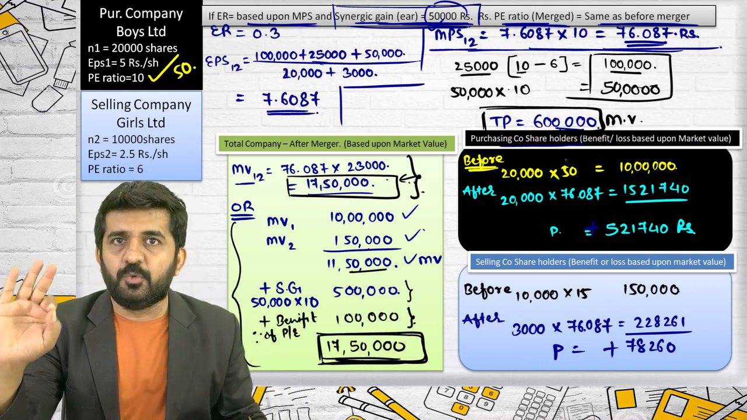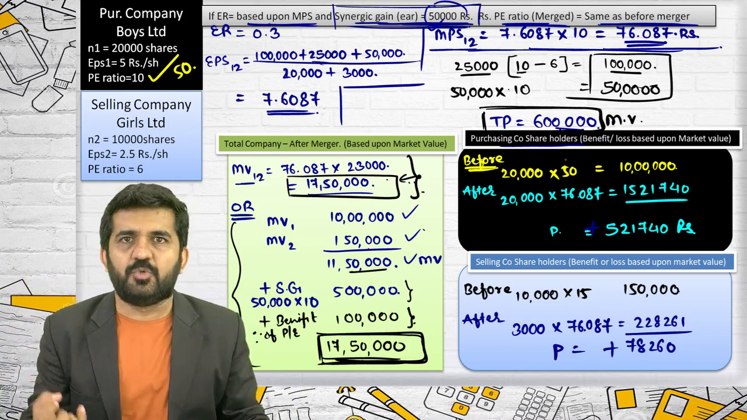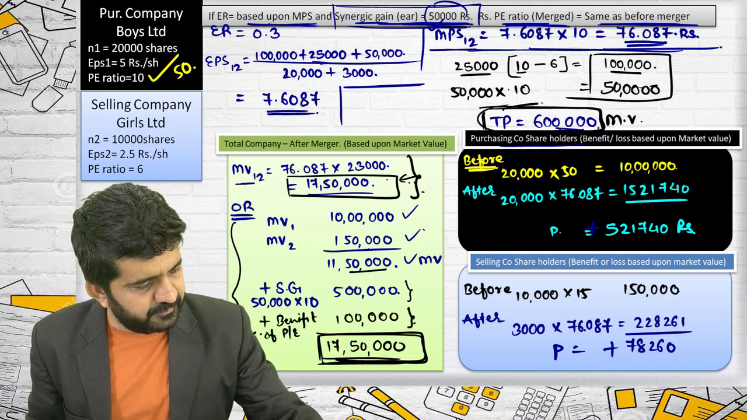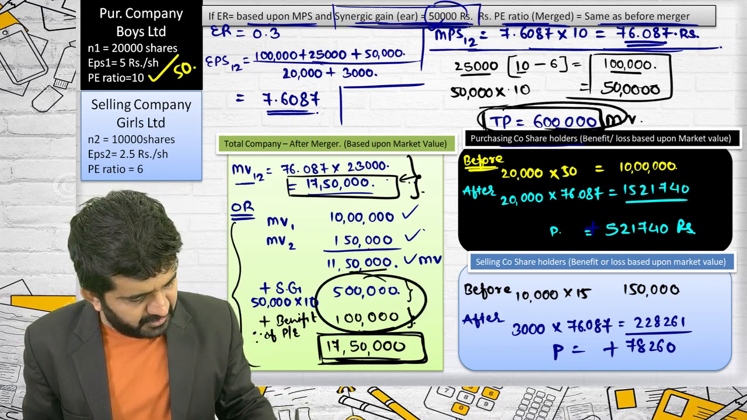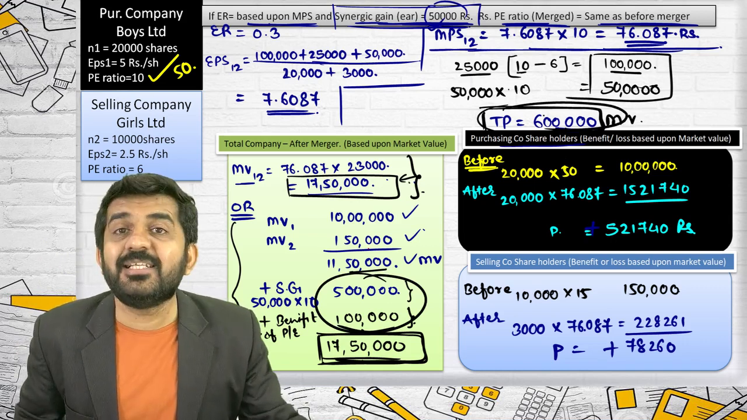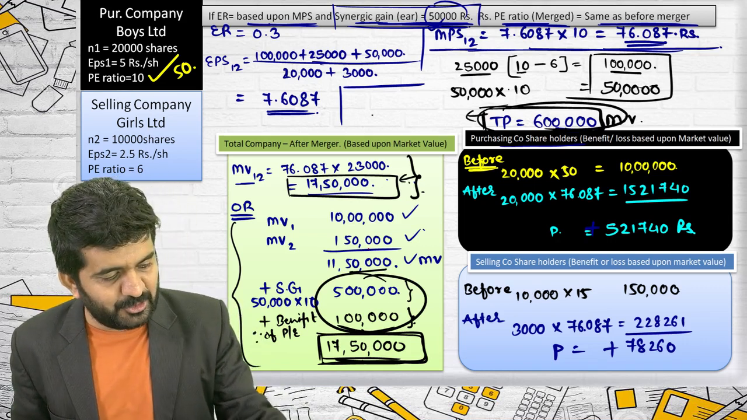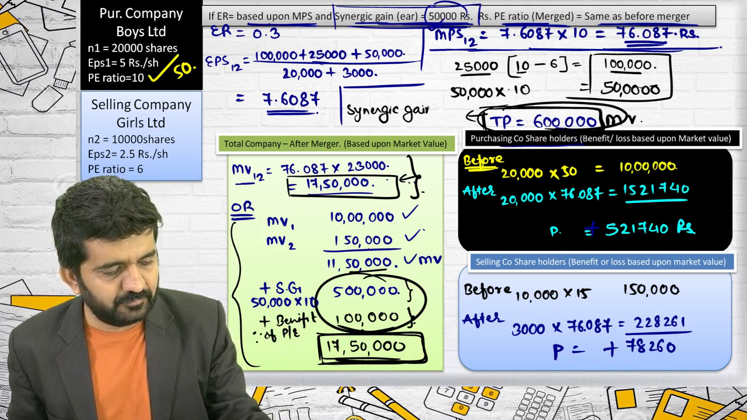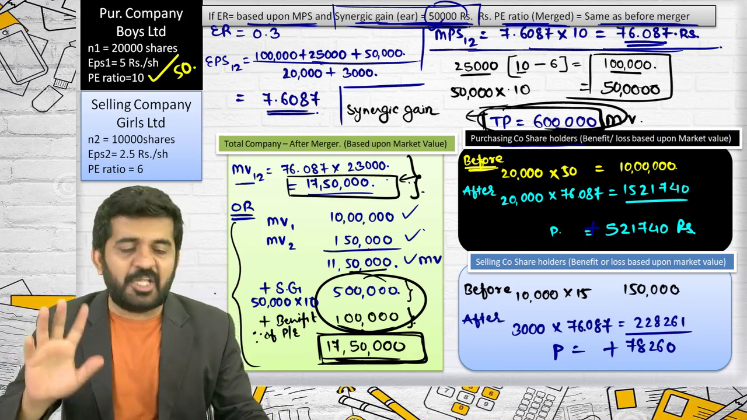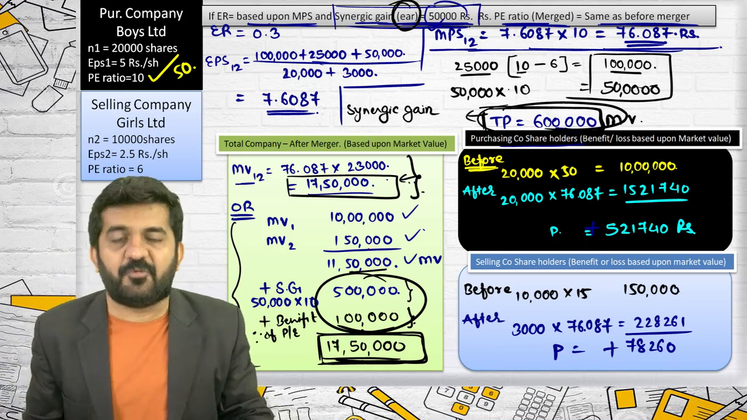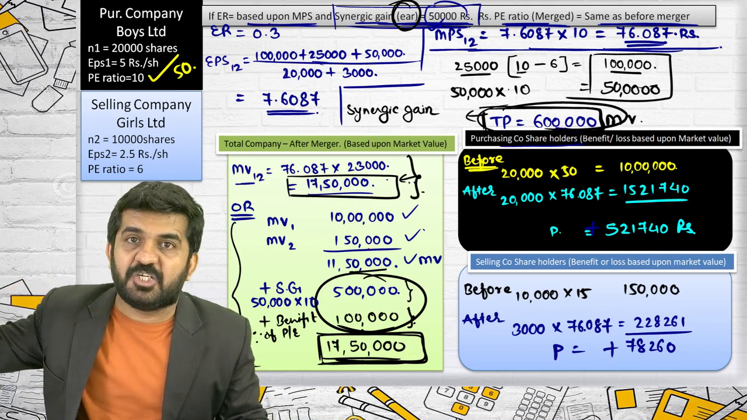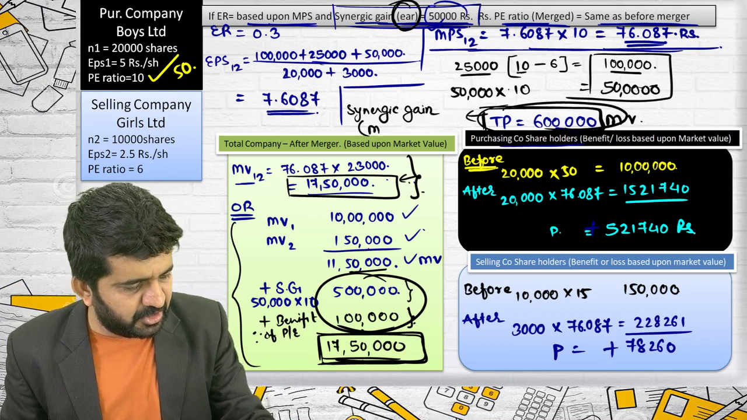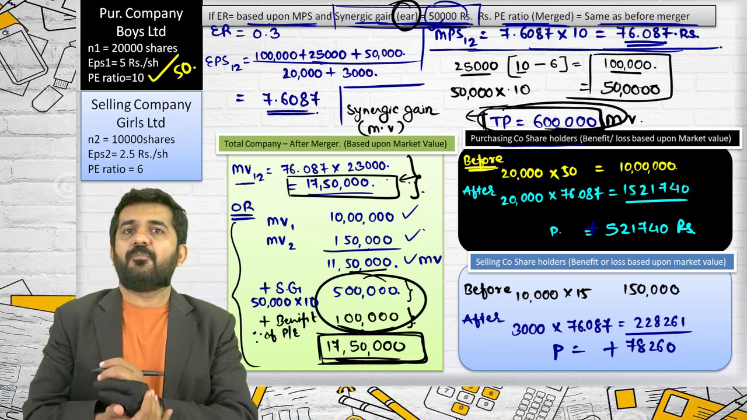Please concentrate, one new thing which I am explaining to you. It is actually not a new thing, but in words it is a new thing. This 6 lakhs rupees is also synergic gain, but not in terms of earning. See, this was in terms of earning. I told you I'll explain what is the difference between synergic gain in terms of earning and synergic gain in terms of market value. This is a synergic gain in terms of market value.